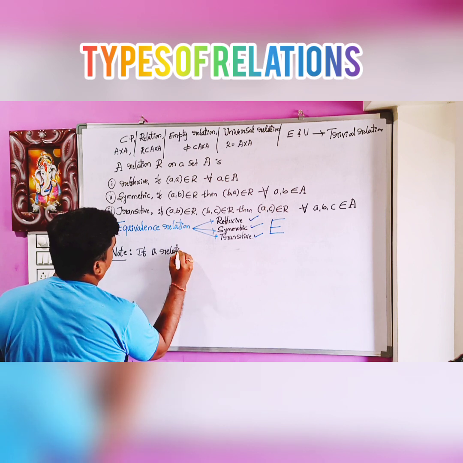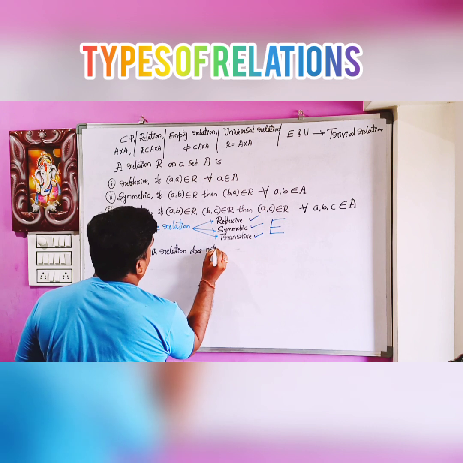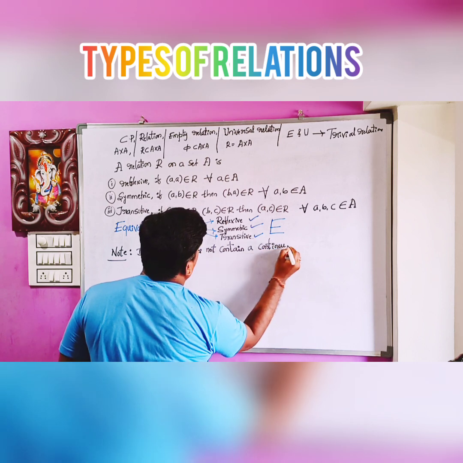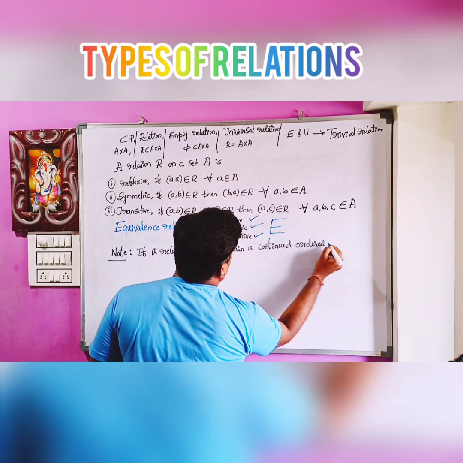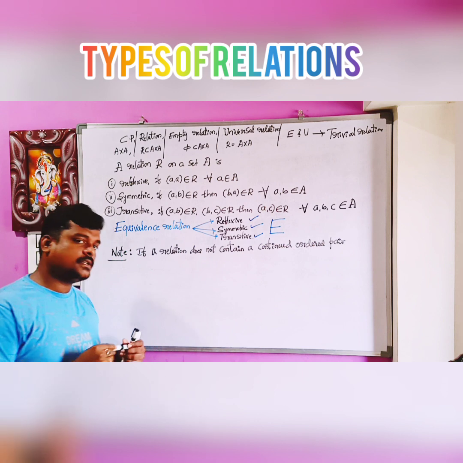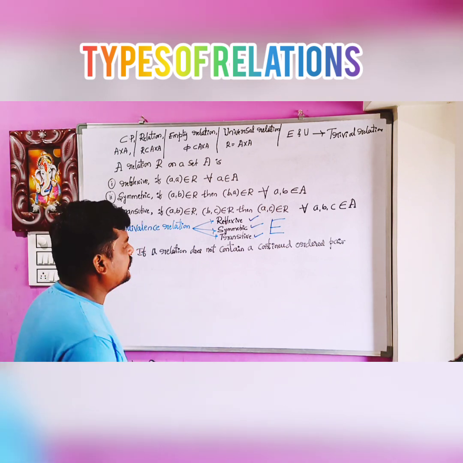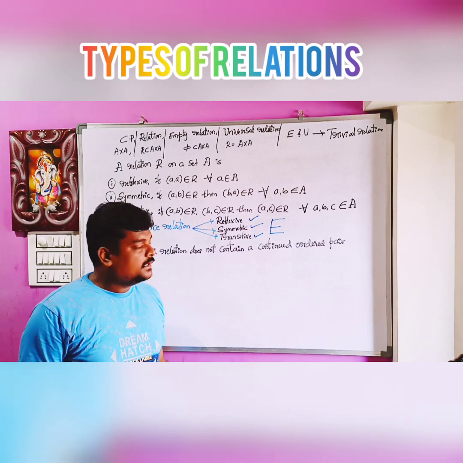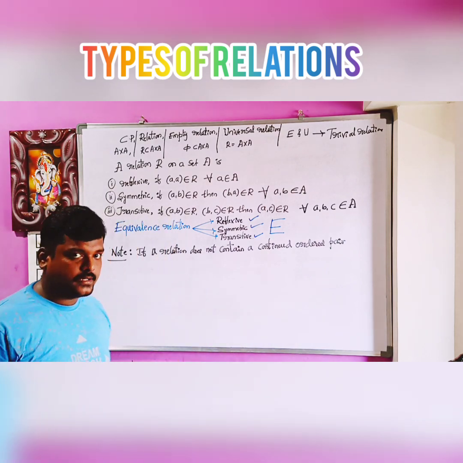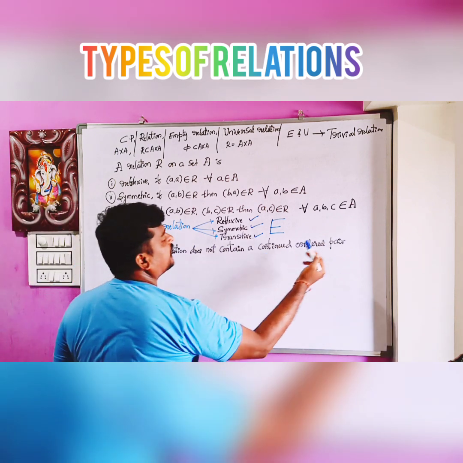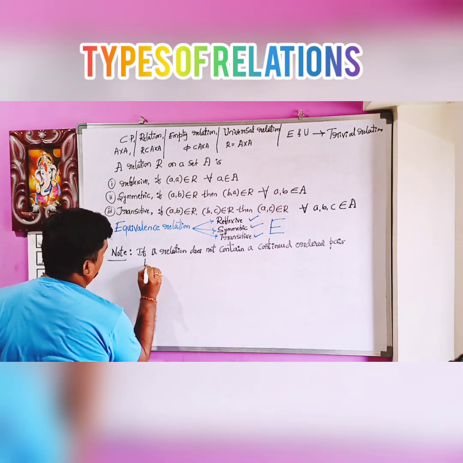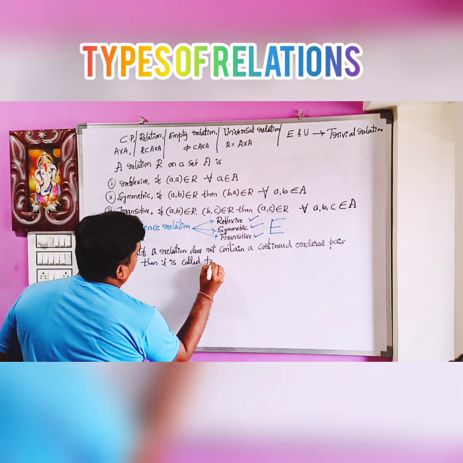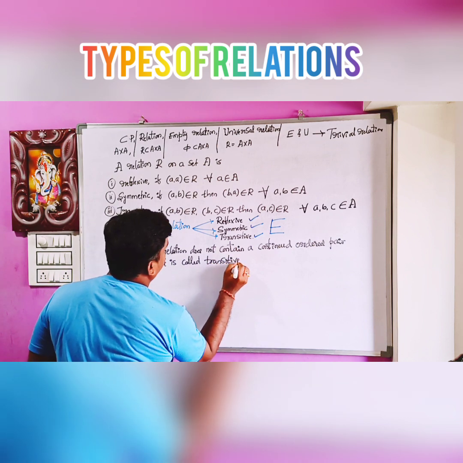If a relation does not contain a continued ordered pair, then it is said to be transitive. Directly we can define that relation as a transitive relation.